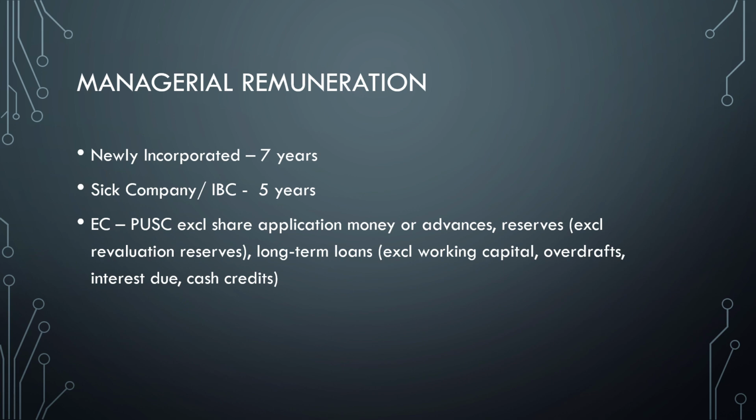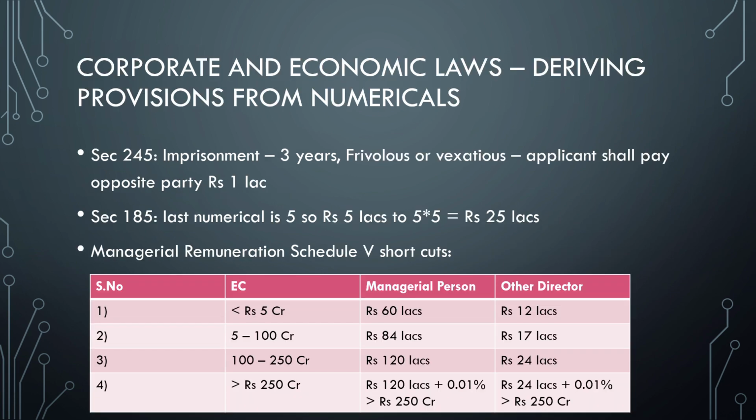For example, in a recent exam, one candidate got a question where the reserves comprised revaluation reserve and accumulated losses. So you take paid up share capital plus long term loans, remove the reserves and accumulated losses, and you will end up with effective capital. For example, if effective capital is 245 crores, then in case of other directors, the remuneration will be rupees 24 lakhs.